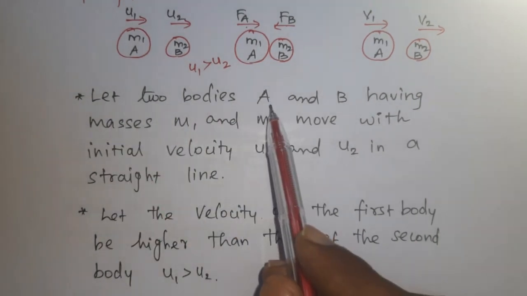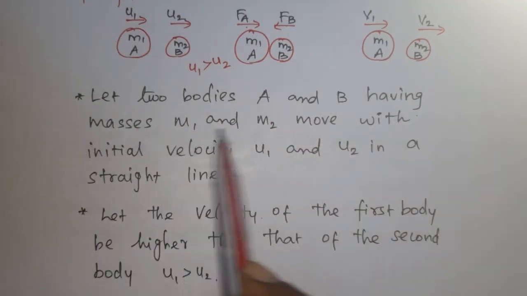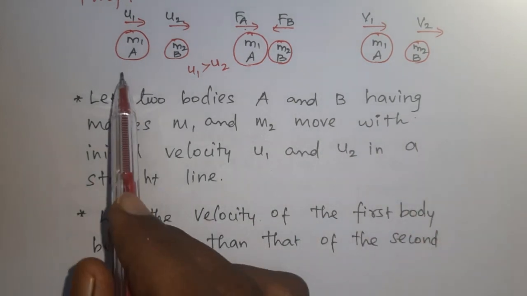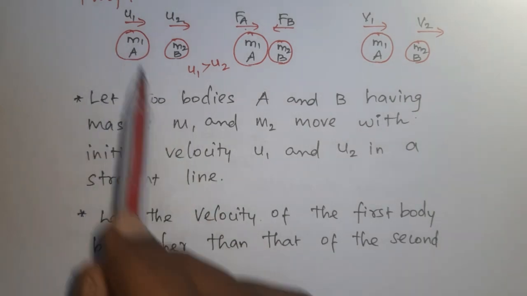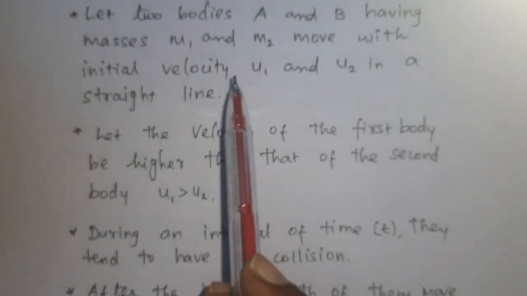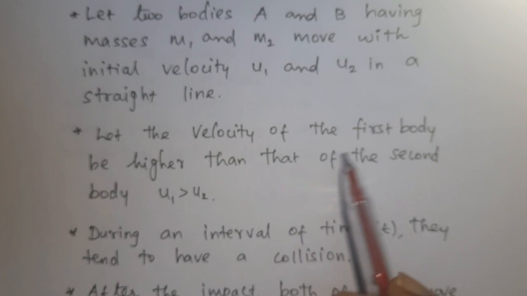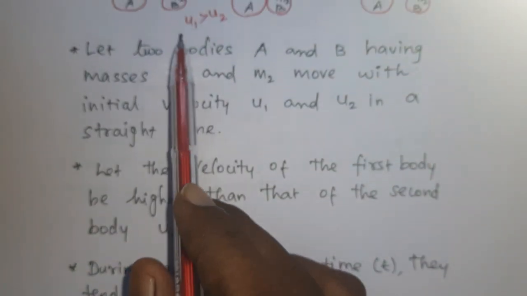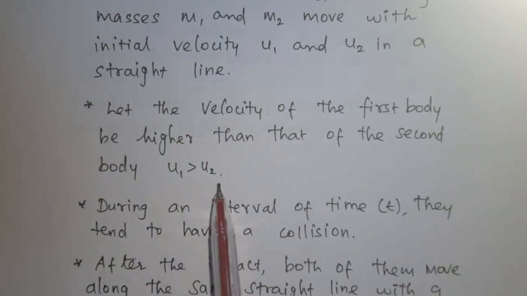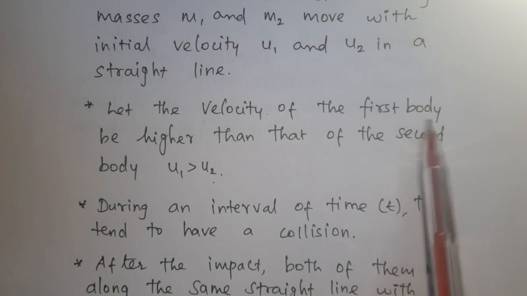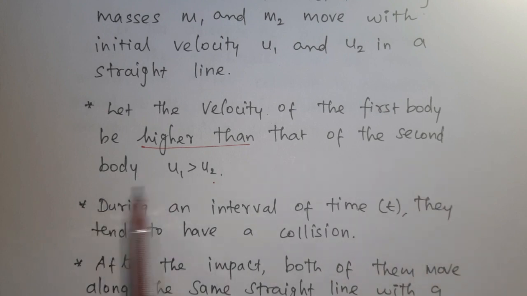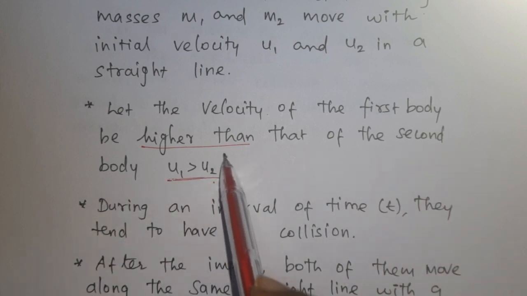Now we will see it in detail. Let two bodies A and B having masses m1 and m2 move with initial velocities u1 and u2 in a straight line. Let the velocity of the first body be higher than that of the second body, u1 greater than u2.